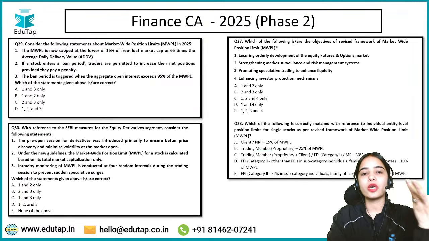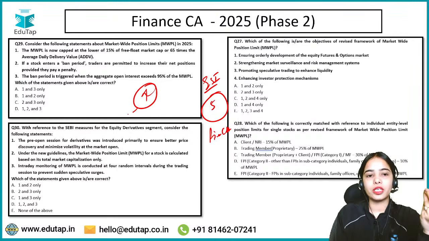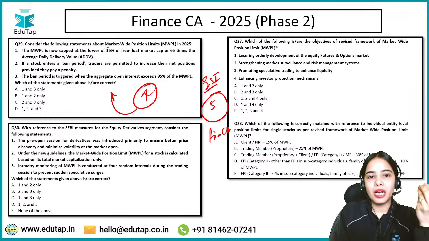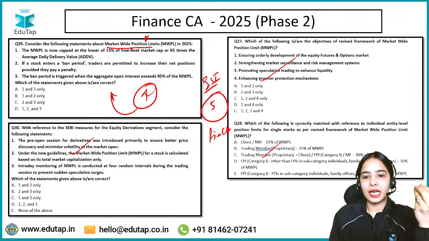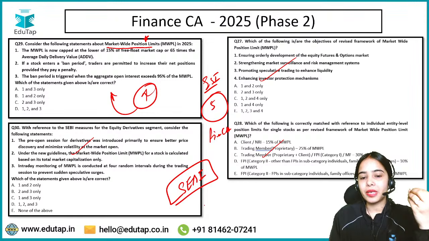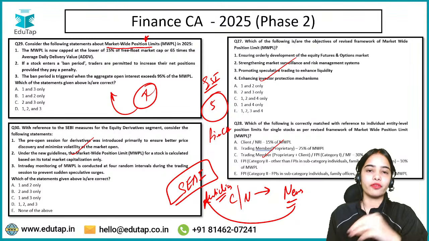In phase 2, surprisingly, in the ESI segment, there were 5 questions from the finance current affairs. Four of the questions were paragraph based on the market wide position limits. These were directly paragraph based, and usually SEBI articles, or the circulars or notifications by SEBI, if they are in the news, become important for the finance current affairs.